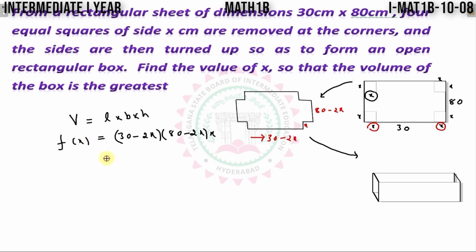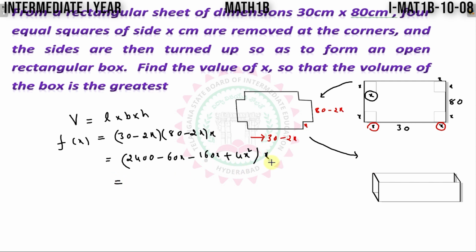Multiply 30 into 80 is 2400, minus this is 60x, minus 2x into this is 160x, plus 4x square into x.